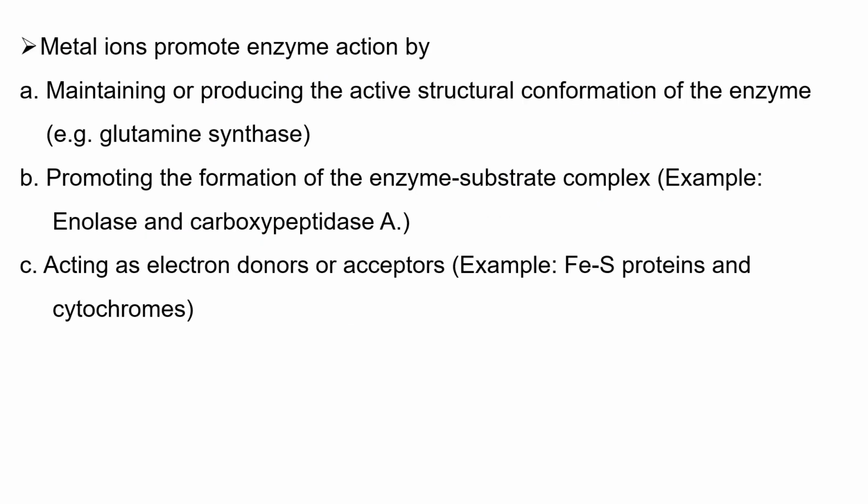How do these metal ions promote enzyme action? For example, coenzymes can receive or donate particular groups from or to the substrate. But how do metal ions promote enzyme action? For example, they can maintain or produce the active site or active structure conformation of the enzyme.